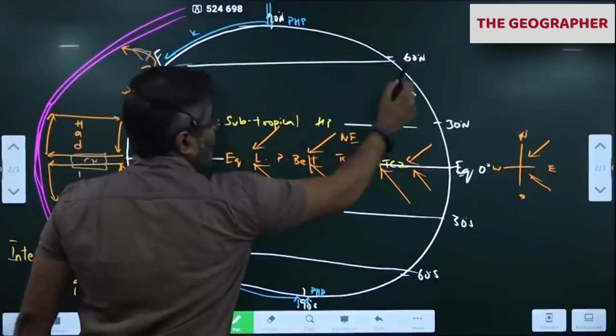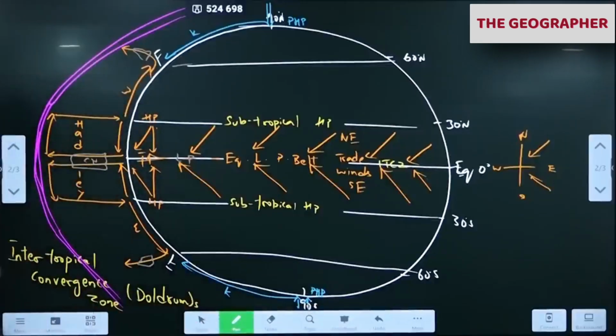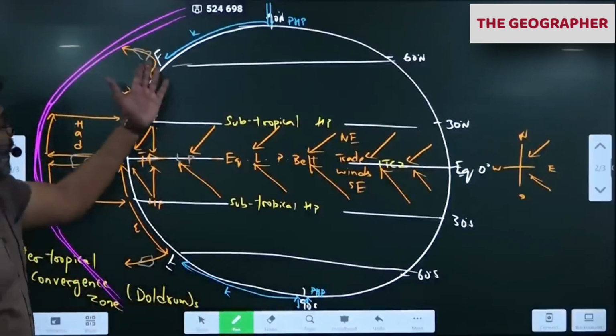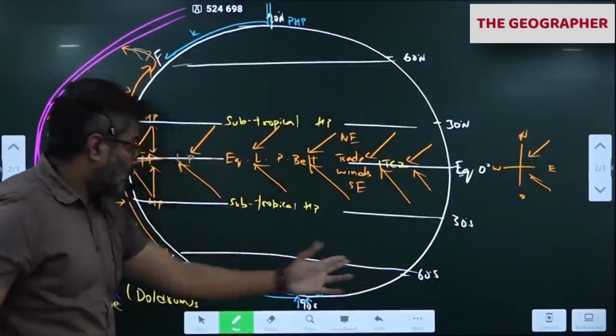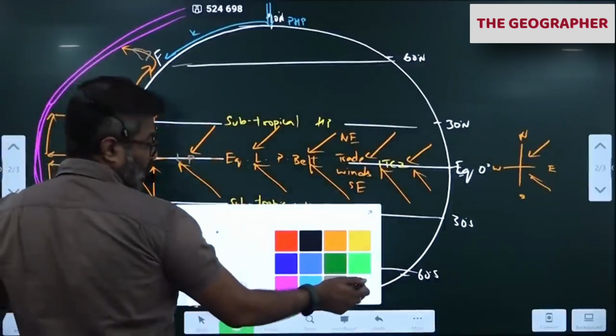60 degree receives rain here. What type of rain? Frontal rain. Yesterday's class I was discussing this. Frontal precipitation occurs along the 60 degree north, 60 degree south. Please remember this. Once this happens, what happens now?